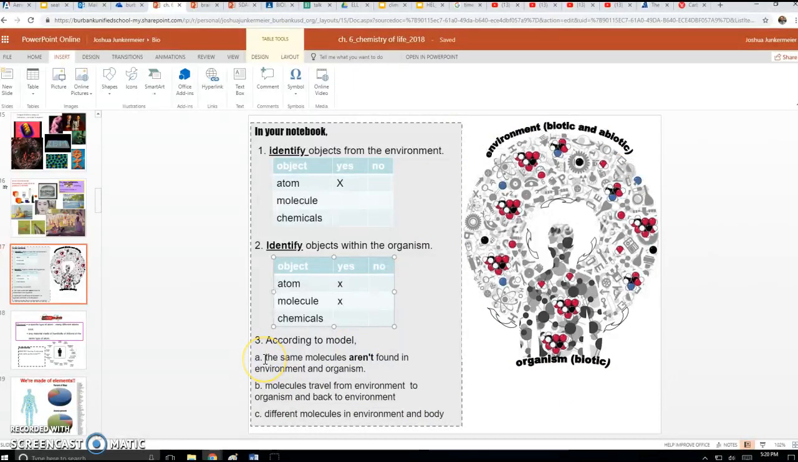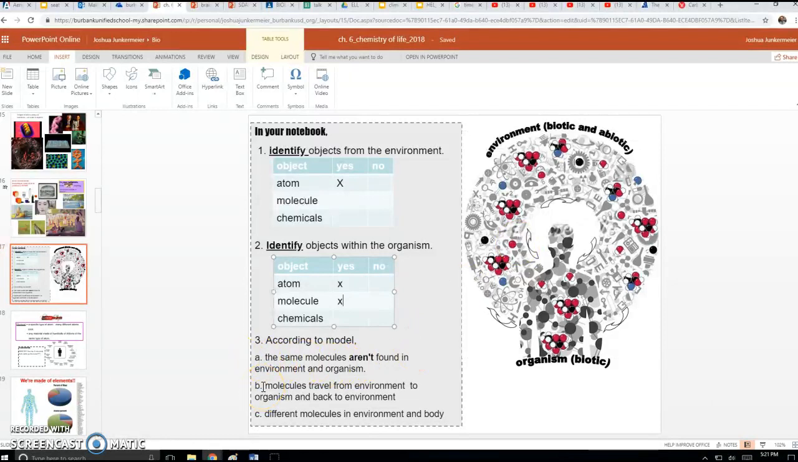And I'll read them. A, the same molecules are not found in the environment and organism. So you have to look at the molecules here and ask yourself, is it the same as the organism, or as the molecules inside? If they are not the same molecules inside the organism and outside the organism in the environment, then you would choose A.